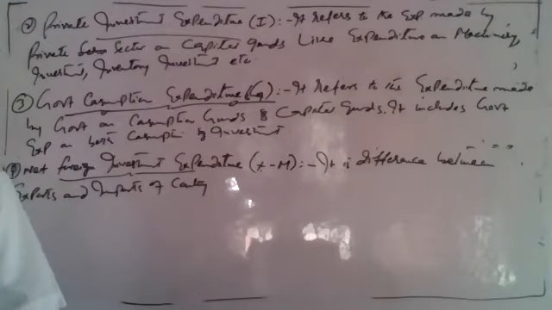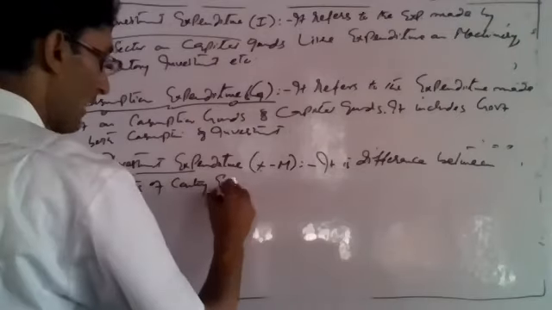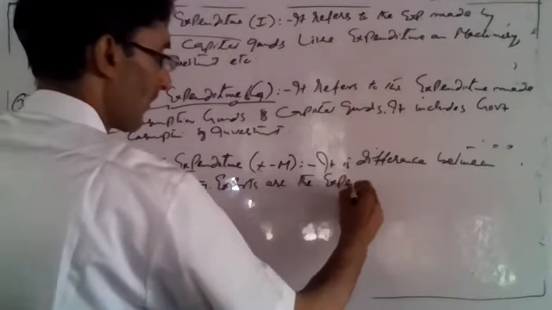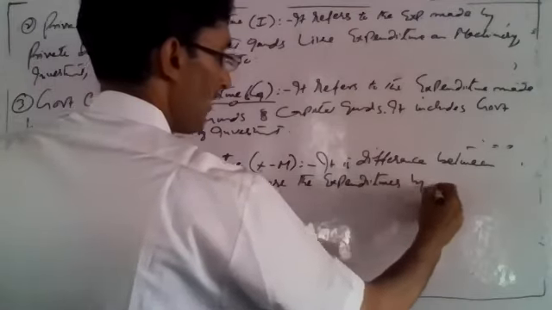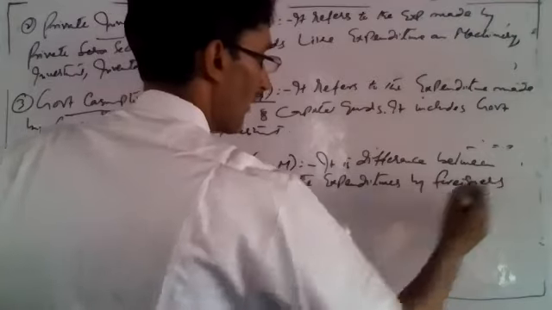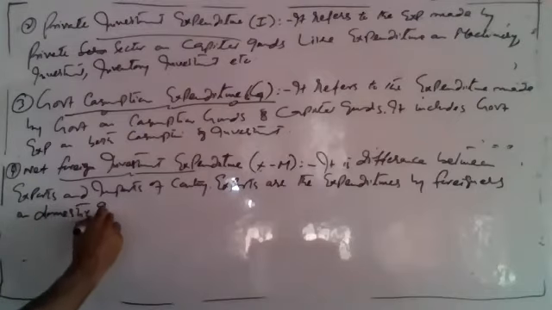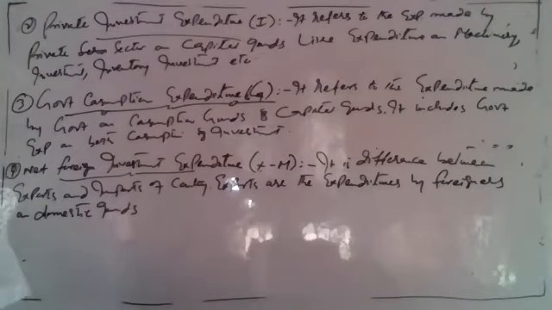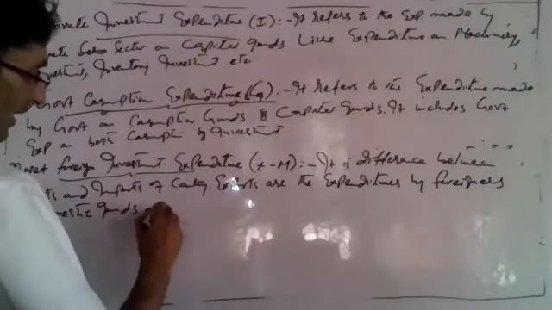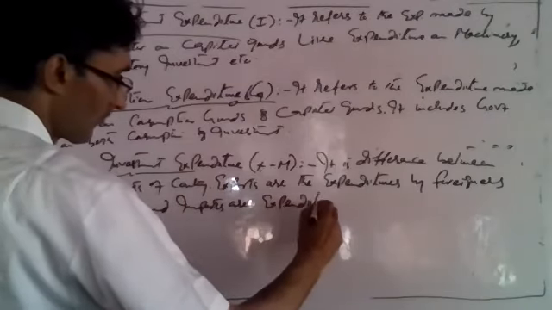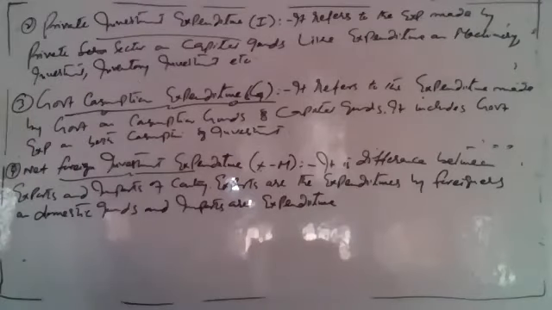Exports are the expenditure made by foreigners on domestic goods, on our goods, and imports are expenditure on goods produced abroad.